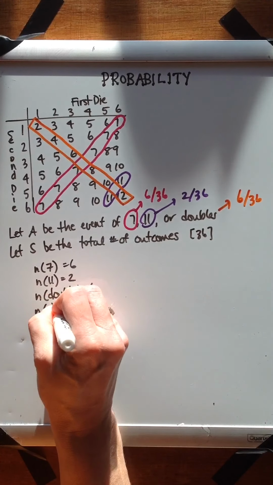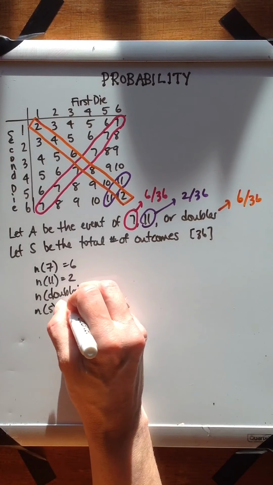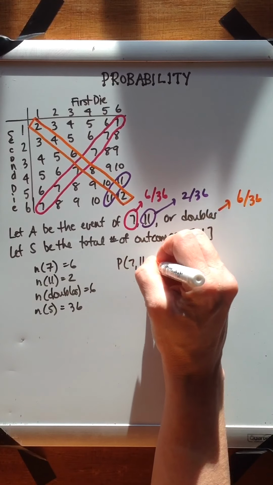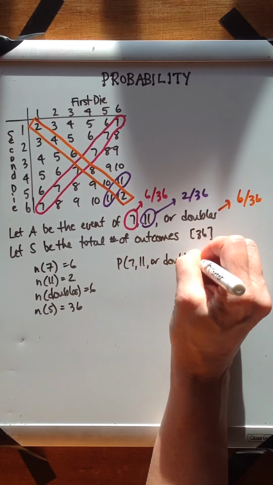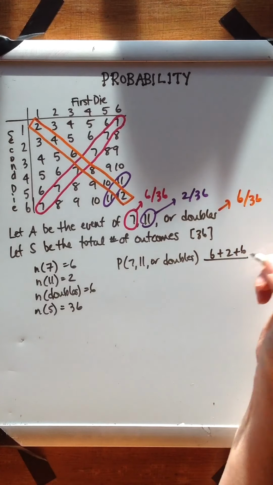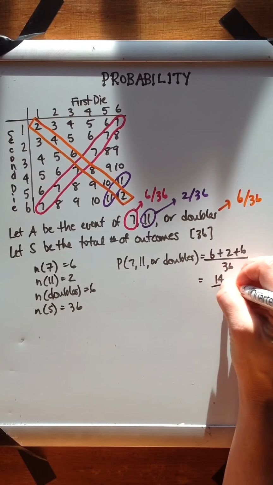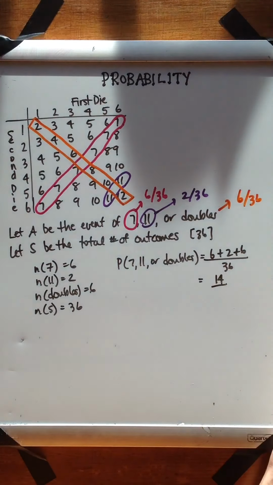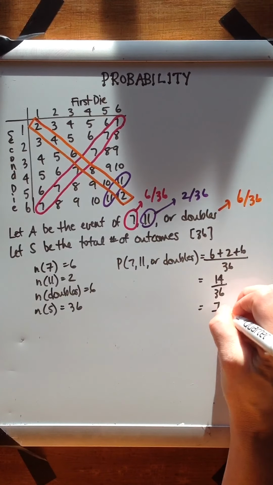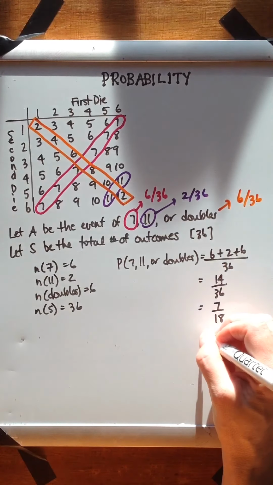And as we said, the total number of outcomes for this scenario is 36. So the probability of getting a 7, 11, or doubles is equal to the sum of all of those, which is 6 plus 2 plus 6 out of our total of 36. That means that there are 14 ways to have something colored here in the grid out of 36. If we reduce that down to lowest terms, they both are divisible by 2, so we get 7 out of 18 if we write it as a fraction.